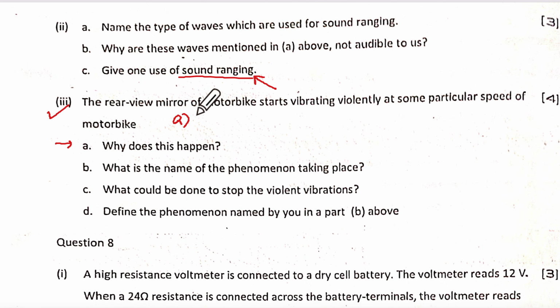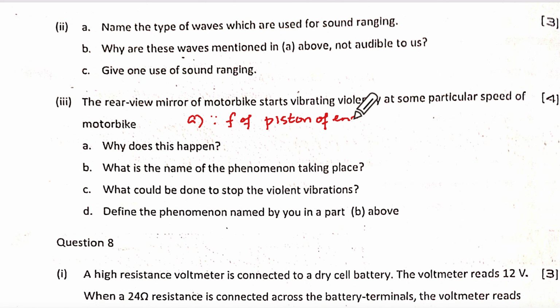You will say since the frequency of external periodic force, that is the engine. Actually, rather than this, you will say since the frequency of piston of engine. Better to start like that, okay? Piston of engine at that speed.